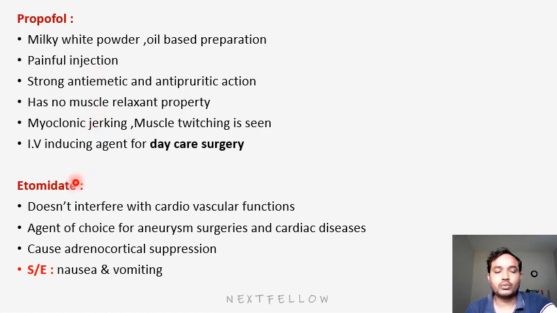Next group will be etomidate. Etomidate doesn't interfere with cardiovascular functions. It is the agent of choice for aneurysm surgeries and cardiac disease. We will use it because it doesn't have any interaction with the cardiovascular system, so we can use it in cardiac patients. Next, it will cause adrenocortical suppression. Side effects will be obvious: nausea and vomiting.